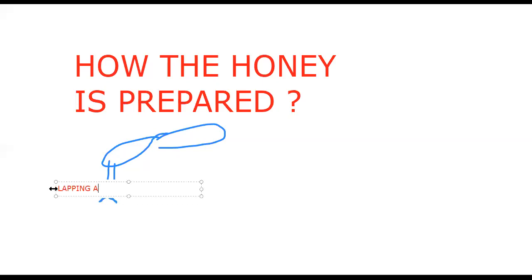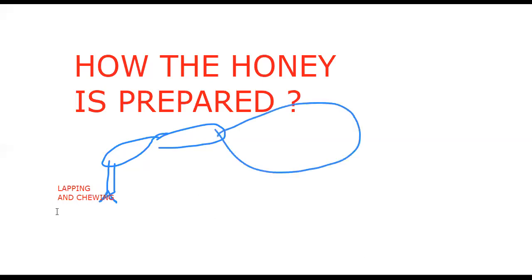Likewise, here they have lapping and chewing type mouthparts. Our workers have pollen brushes and pollen baskets in the leg region. There are three pairs of legs, correct? That means it's an insect. So, like our cockroach, three pairs of legs have pollen brushes and baskets.